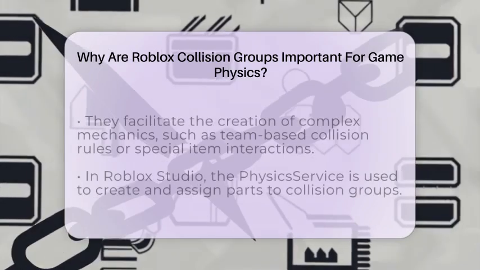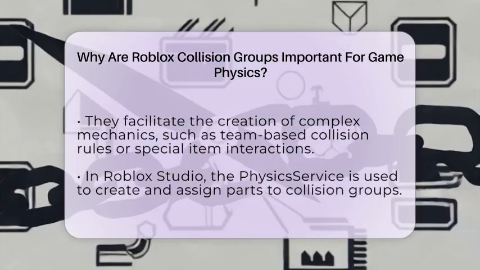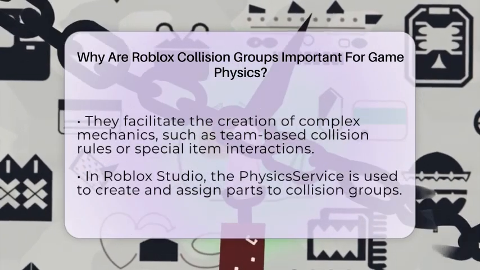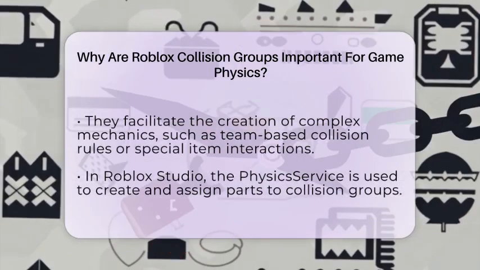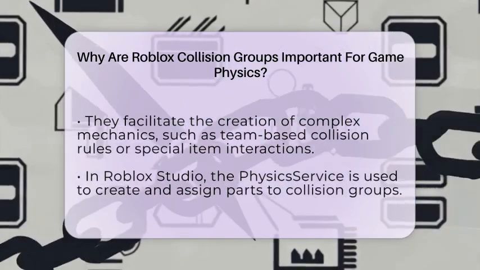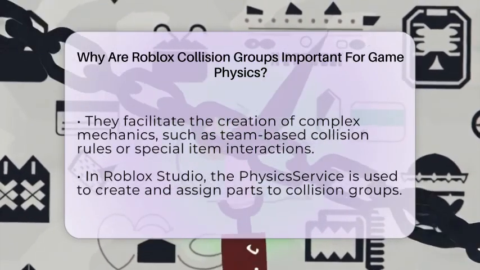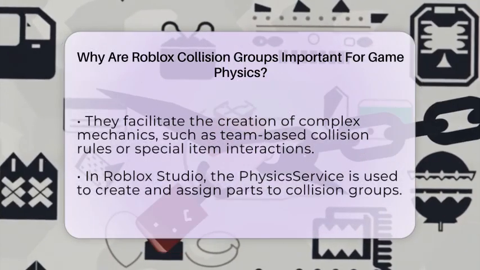Collision groups also give you control over player movement. You can make platforms that players can walk through or invisible barriers that only affect specific objects. This makes your game feel more natural and less glitchy. Without collision groups, all parts would collide by default, which can cause problems like players getting stuck or objects jittering. Setting up collision groups helps avoid these issues.